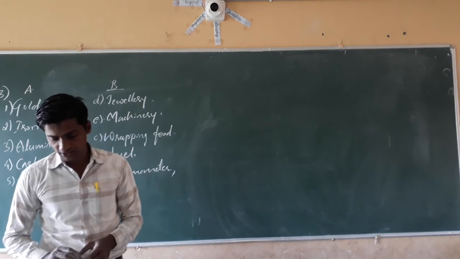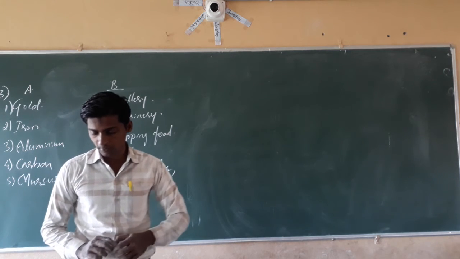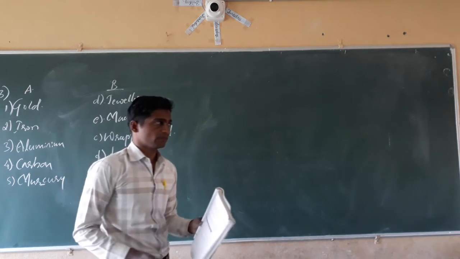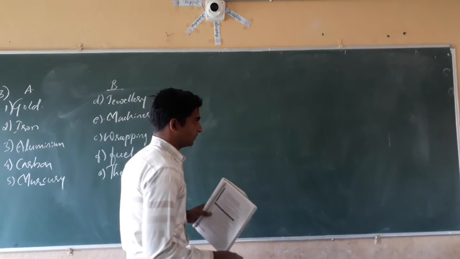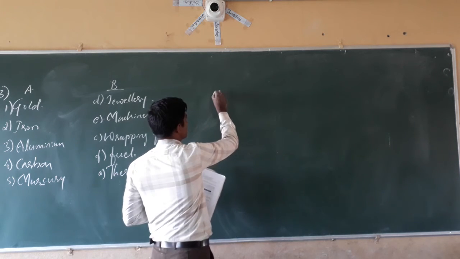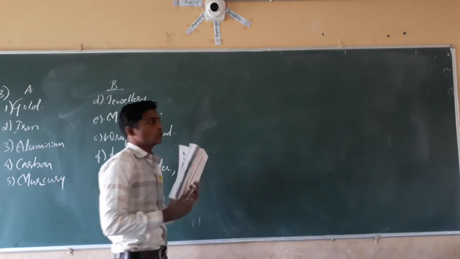Dilute sulfuric acid is poured on a copper plate. What happens? Copper is less reactive.